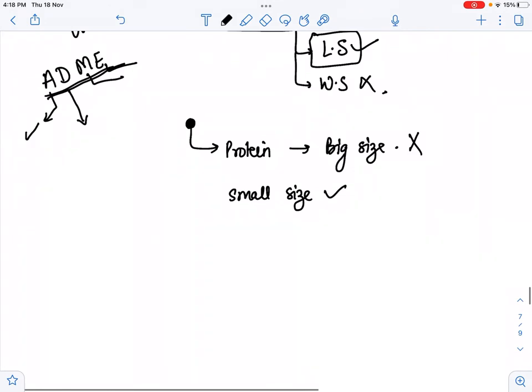So here, if they bind to the protein, then that is known as the plasma protein binding capacity. That is plasma protein binding capacity.